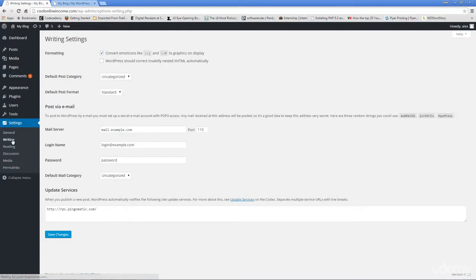Now, on the writing tab, this is one place I rarely ever touch because I hardly ever have any use for any of the options right here. But then again, this is something you can play around with. You can change the default post category from uncategorized to superheroes or whatever category that you've created. You can change the default post format.